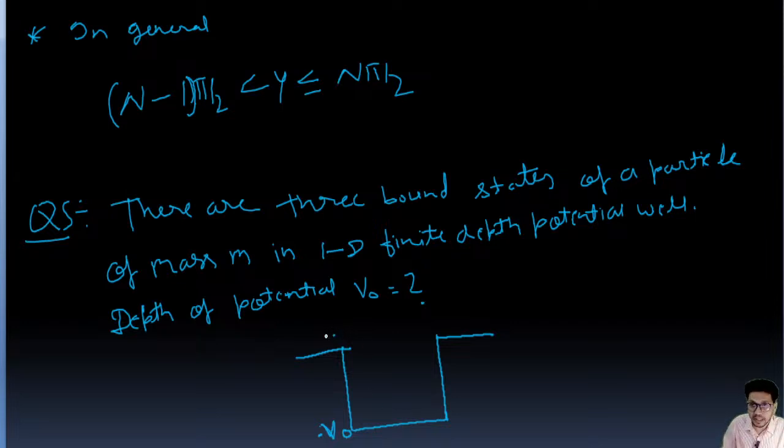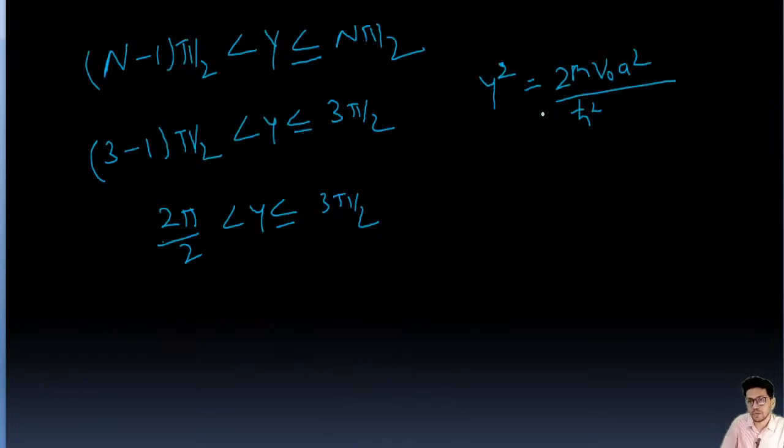This is minus a by 2, and this is plus a by 2, and this is the line passing through the origin. So you can say it's minus a by 2 and a by 2. So the value of gamma square is 2m V naught a square upon h cut square.